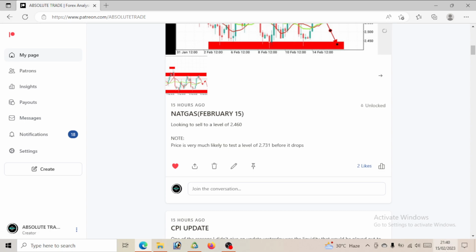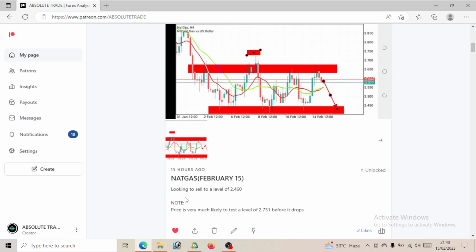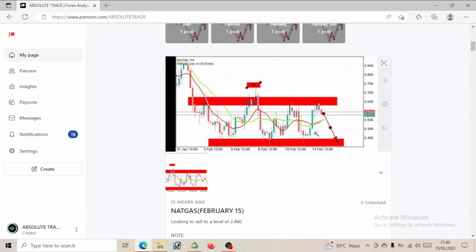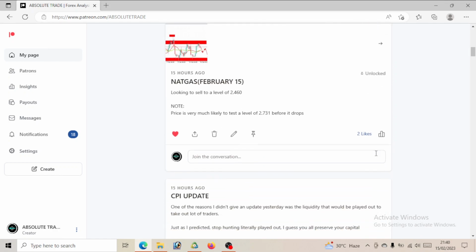You can see the trade we took for today, which is natural gas for the 15th. We took a sell at a level of 2.460. Right now, we've achieved 70% of our goal. We've made about 70% of the profits that we are aiming to grab. Natural gas gave us that drop.